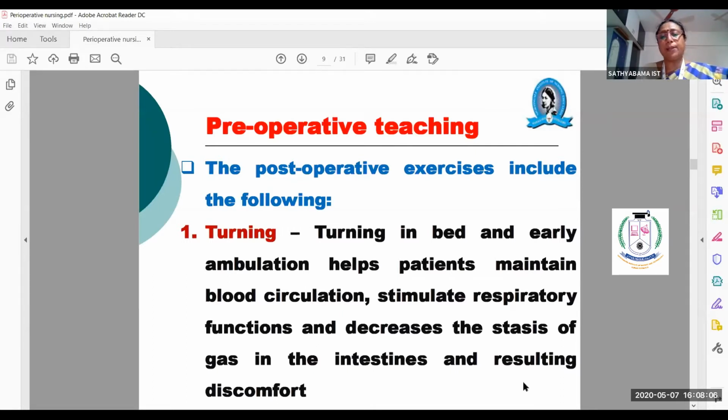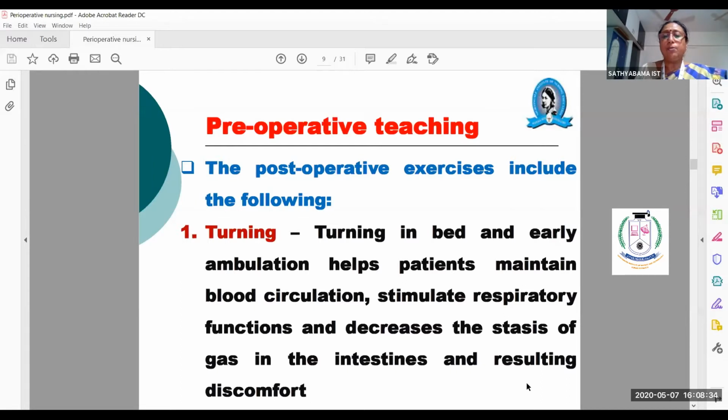There are chances of collection of fluids also, and the patient will feel that if I take a deep breath, then the surgical site, the sutures will have gaping, and the sutures will get disturbed. So that sort of fear the patients will have. So to avoid that, the patient will have superficial breathing, which is not at all right.